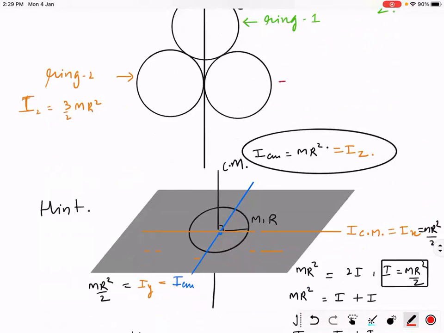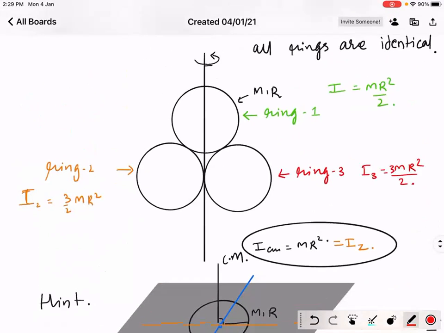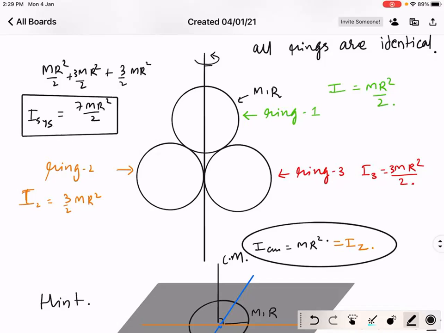Okay. Ring 3. Ring 3 is 3 by 2 mr square. So what is the moment of inertia of the system? mr square by 2 plus 3 by 2 mr square plus 3 by 2 mr square, that is 7 mr square by 2. Is this correct? Okay, so this was from NEET.